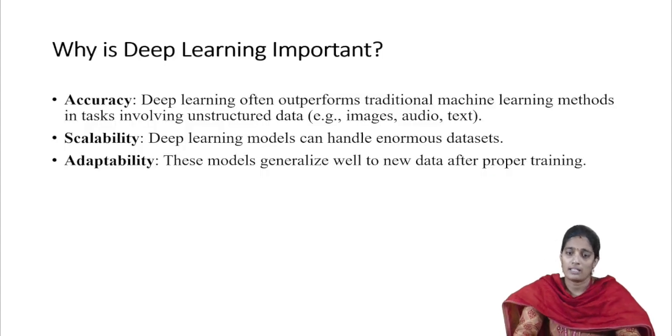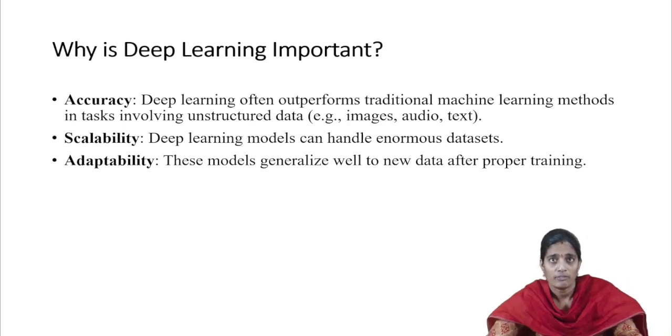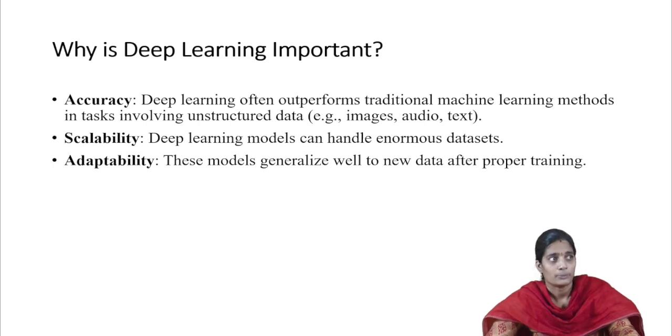Next, this is the necessity of deep learning. The first one is accuracy. Deep learning often outperforms traditional machine learning methods in tasks involving unstructured data. Especially, deep learning is used for images, videos, audio, and text also.